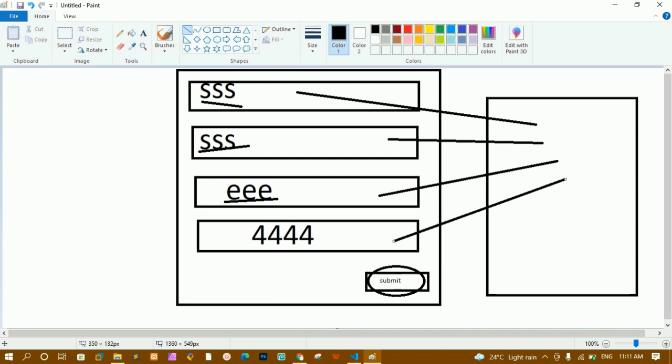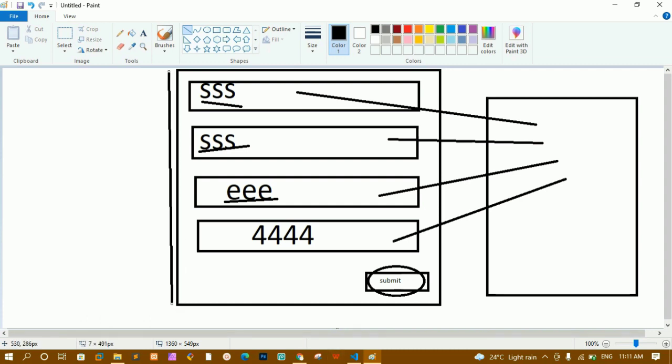Nowadays forms are used in each and every website, so you should know how to use forms, how many input fields are there, how many types are there inside the form, why we have to use submit button, everything we are going to understand now. As I told you, form is nothing but it is one container.